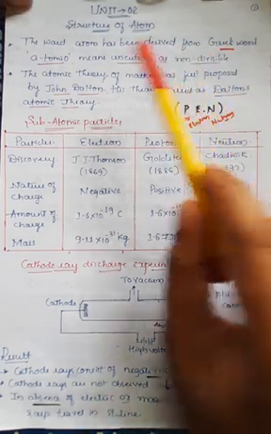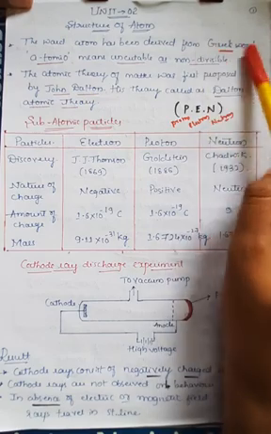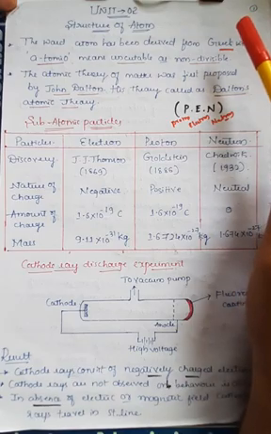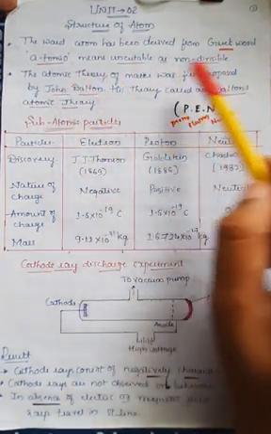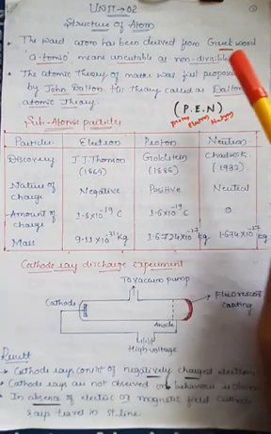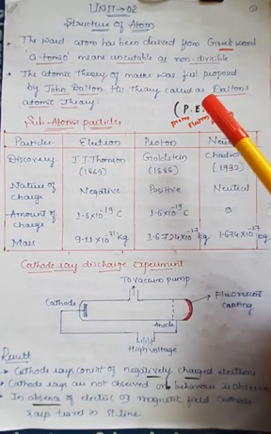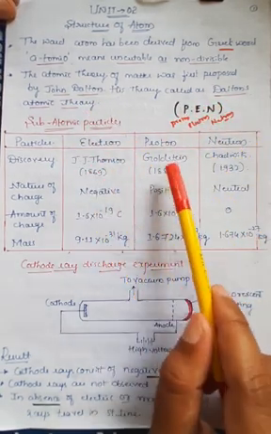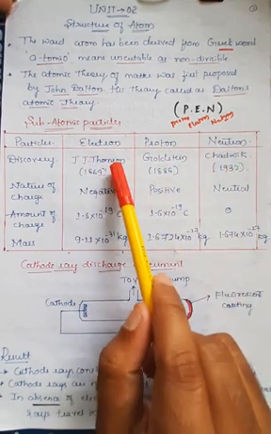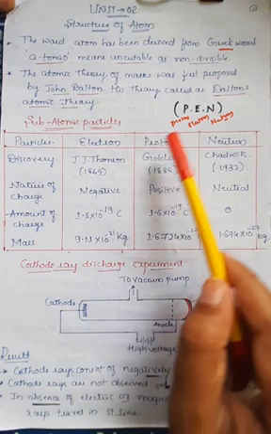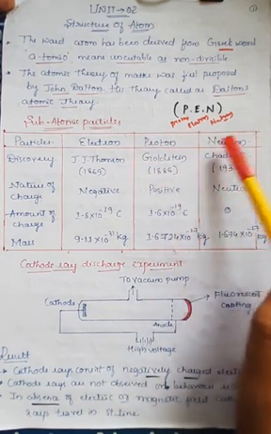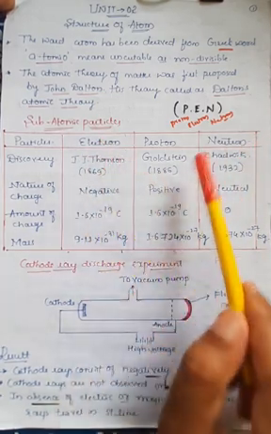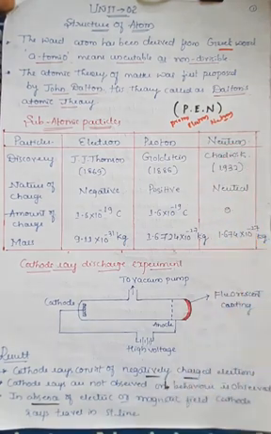As we said, the word atom is derived from the Greek word atomos, which means uncuttable, or non-divisible. The first atomic theory was given by the scientist John Dalton, and it is termed Dalton's atomic theory. An atom generally consists of 3 subatomic particles. You can remember it as PEN: proton, electron and neutron, and we have seen the differences between electrons, protons as well as neutrons. Electrons were discovered by J.J. Thomson, protons by Goldstein, and neutrons by the scientist Chadwick. Remember, negative charge for electrons, positive charge for protons, and neutrons are neutral in nature.